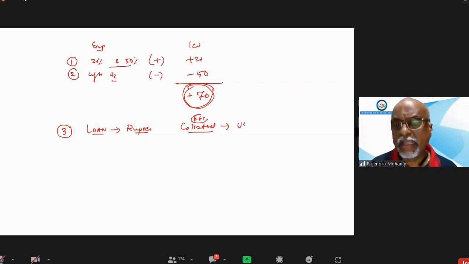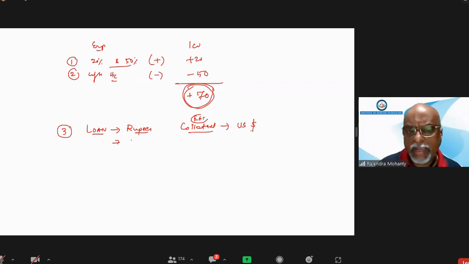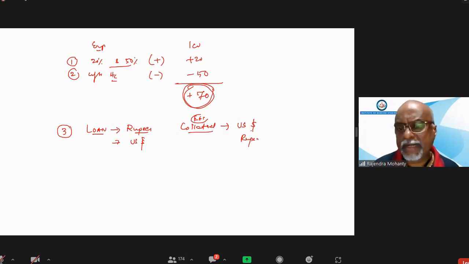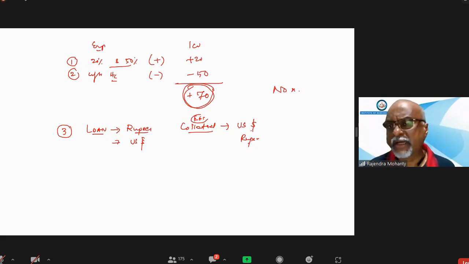Suppose that is in US dollar. Or it can be the reverse: loan is given in US dollar, but collateral is in Indian rupee. That is also possible. When both loan and collateral are in the same currency, we call it no mismatch in currency.